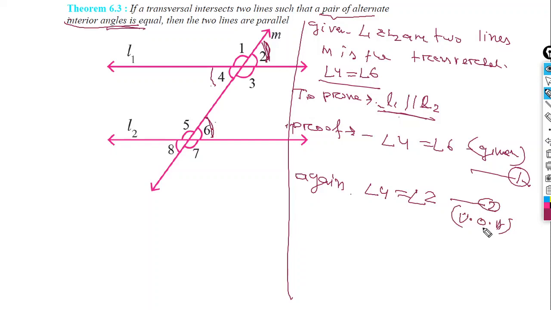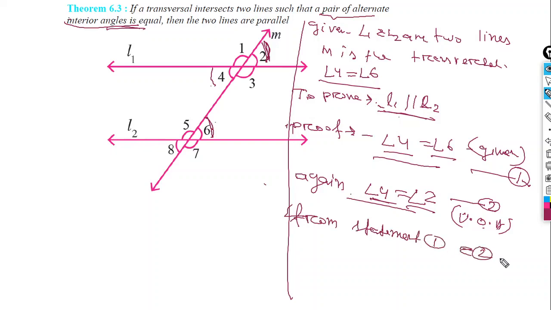Okay. Now you see from statement 1 and statement 2, angle 4 equals angle 2 and angle 4 equals angle 6. You can write, from statement 1 and 2, we get that angle 2 is equal to angle 6.